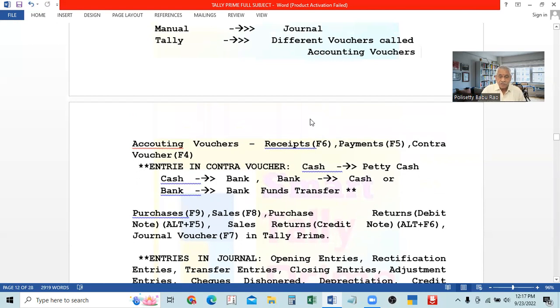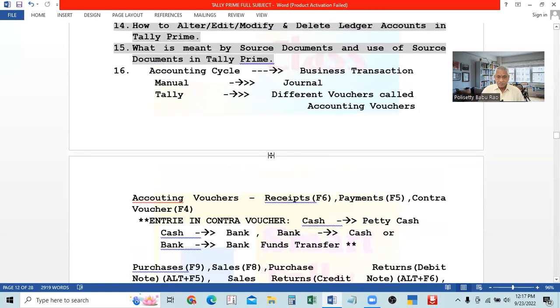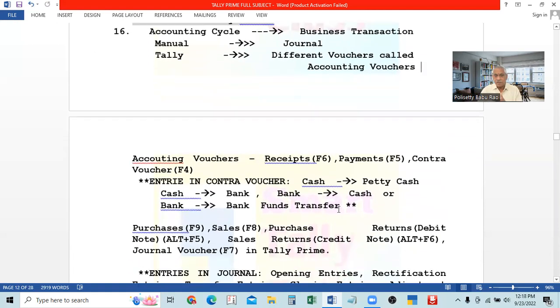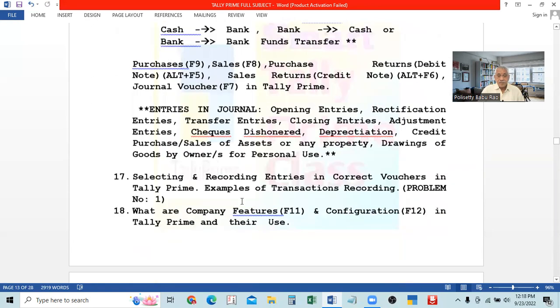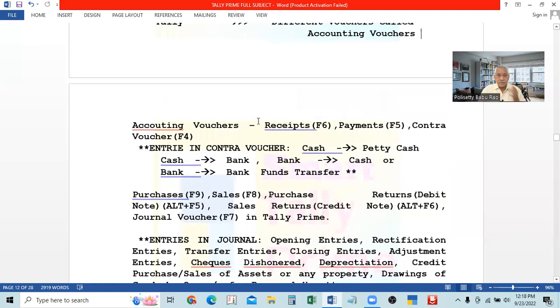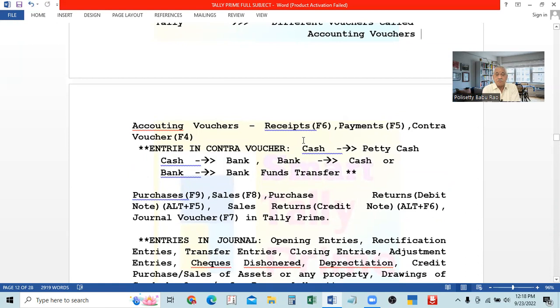Now we will learn about the standard accounting vouchers available in Tally. First of all, I am going item wise, not number wise. I will give the list later. The first one is the receipts voucher. The shortcut key for receipts is F6 on the keyboard. On the first row there are function keys, so F6 is the key for receipts.